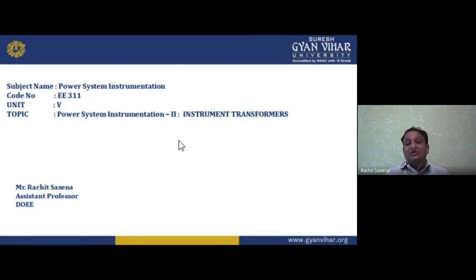Then we have the loading effects. We have two types of meter, analog and digital. If I am talking about analog, we have PMMC and MI. In digital, we use amplifiers and electronic components, solid state components. Microprocessors also we can use in some ways. In analog, we have the deflection, scale, pointer, deflecting torque, and controlling torque.